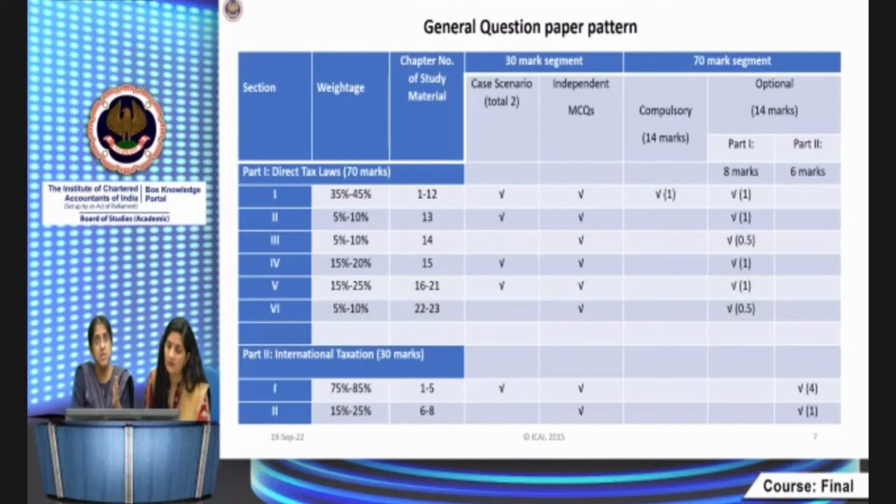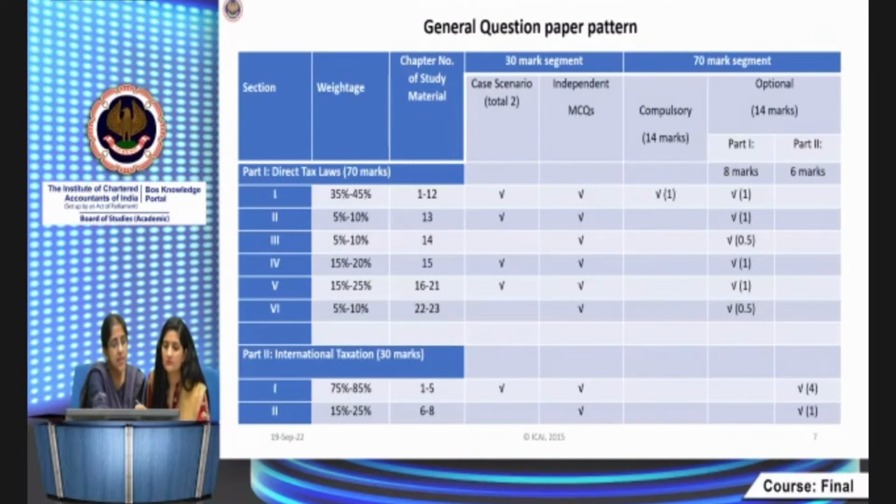And the optional questions, each question is for 14 marks. Out of 14 marks, 8 marks is for direct tax laws and 6 marks is for international taxation. So this is broadly the structure of the question paper. Now, how do you link it with the section-wise weightage?